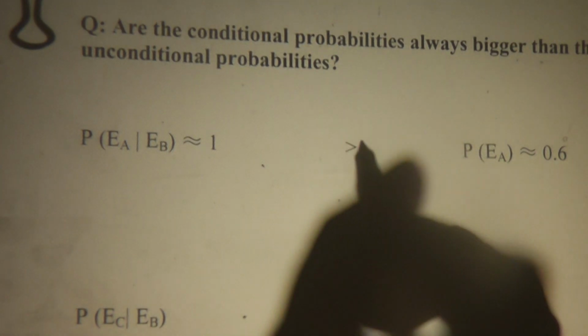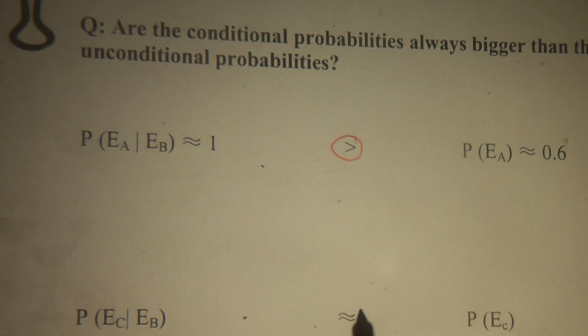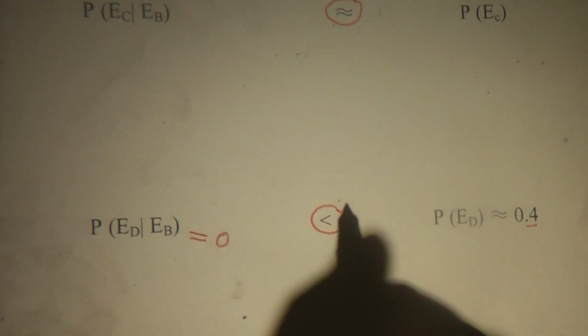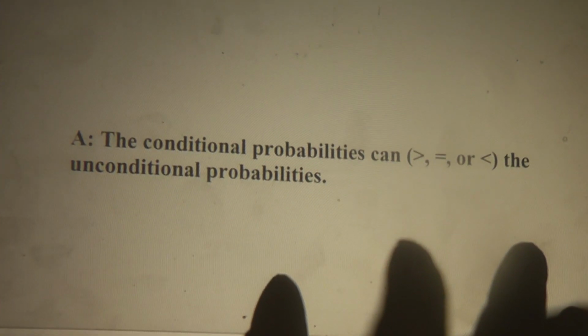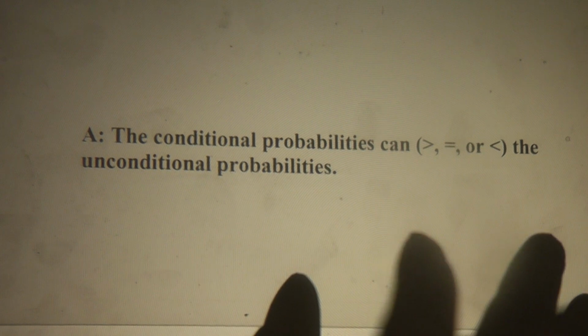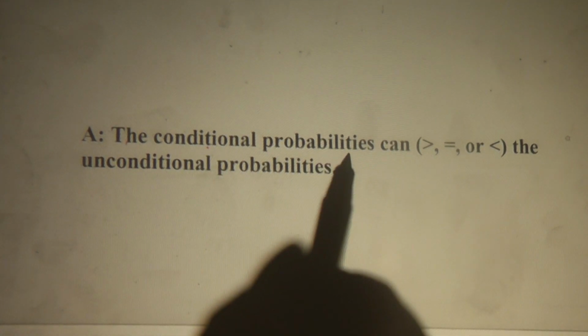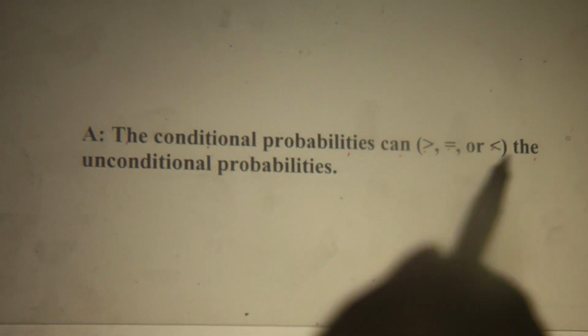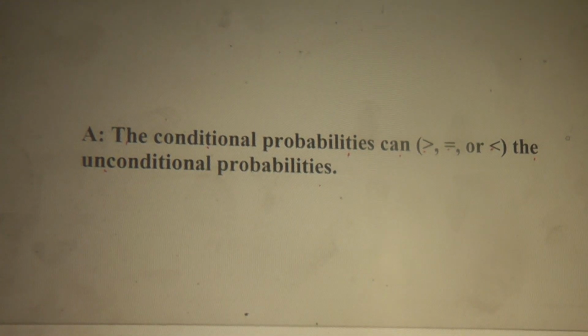So we have 3 cases now. First is greater than. Second one is equal. And the last one is less than. So what is the relationship between conditional probability and unconditional probability? The conditional probability can be greater than, equal to, or less than the unconditional probability, okay?